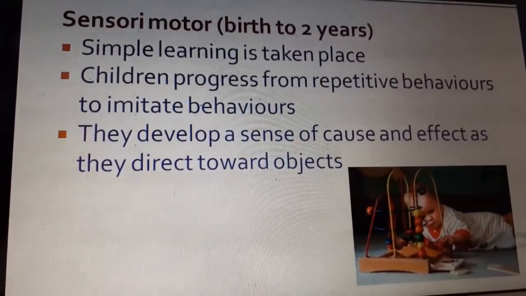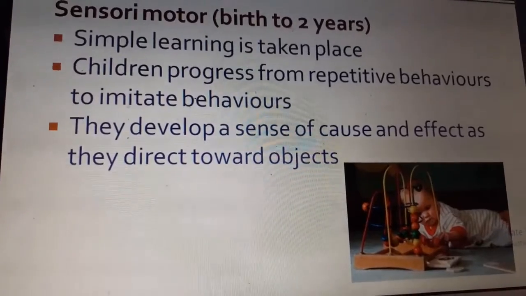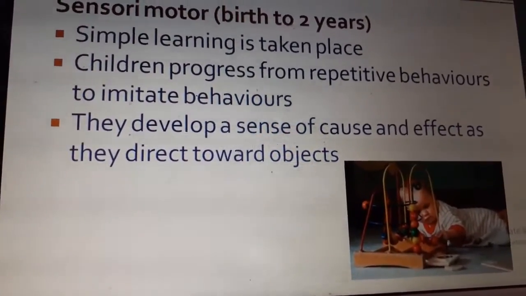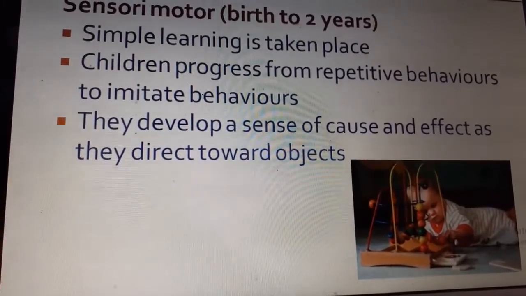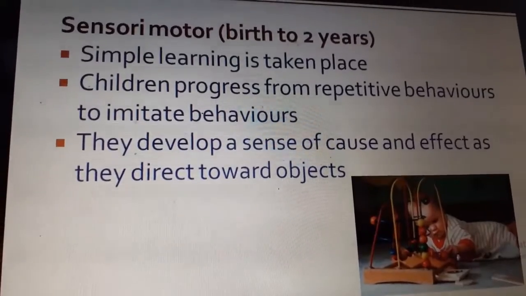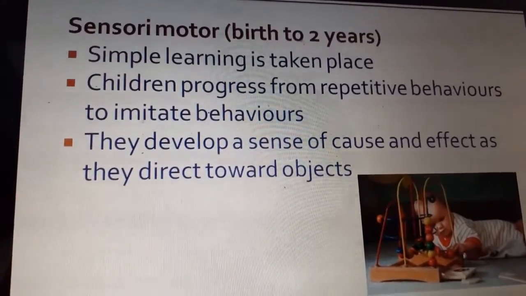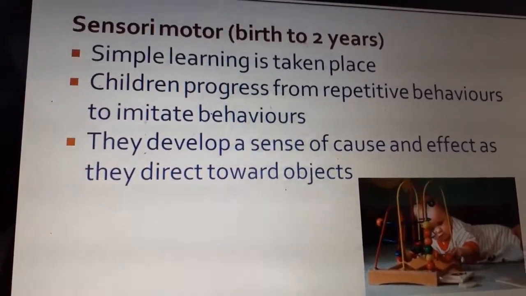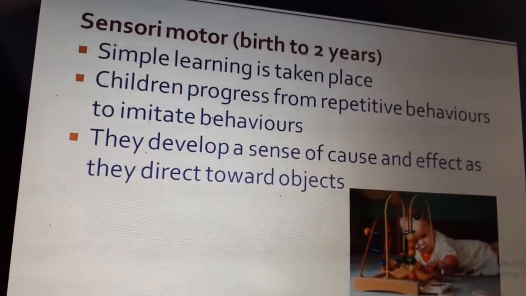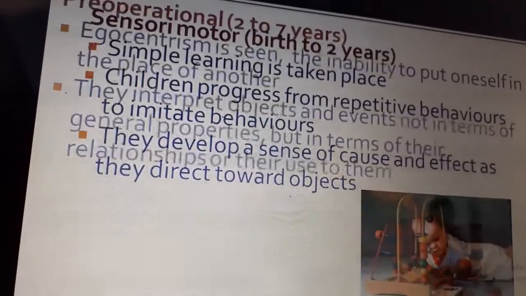Then they develop a sense of cause and effect as they direct towards objects. For example, they know that if we give a screw, the car will run. If I pull the car backwards, the car will run forward. So they learn by trial and error, and cause and effect. This is called cause and effect. They learn that at less than 2 years.